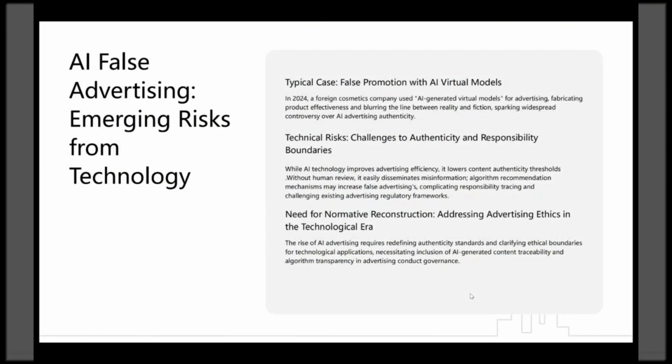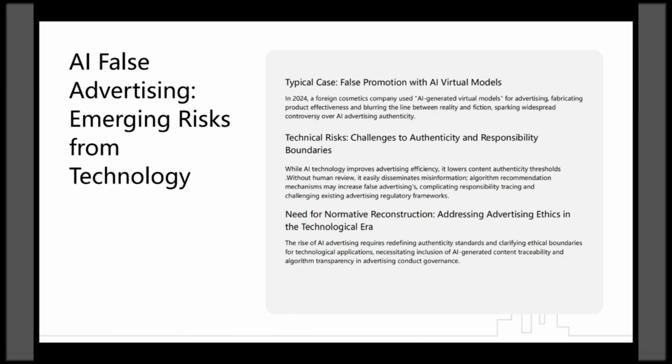AI, false advertising, emerging risks from technology. Typical case: false promotion with AI virtual models. In 2024, a foreign cosmetics company used AI-generated virtual models for advertising, fabricating product effectiveness, and blurring the line between reality and fiction, sparking widespread controversy over AI advertising authenticity.